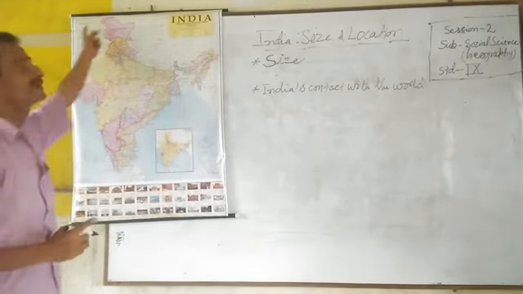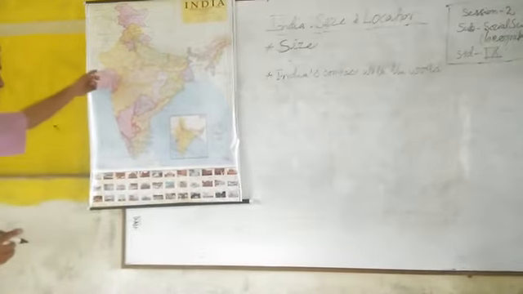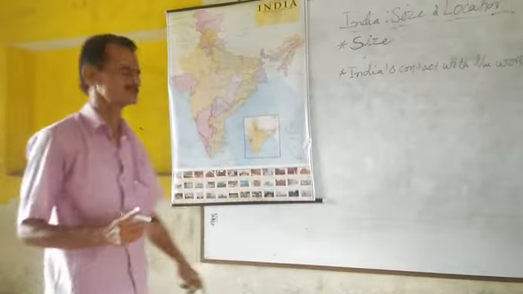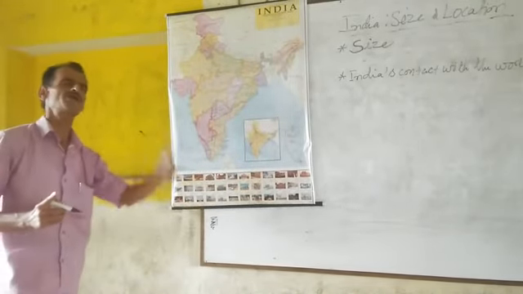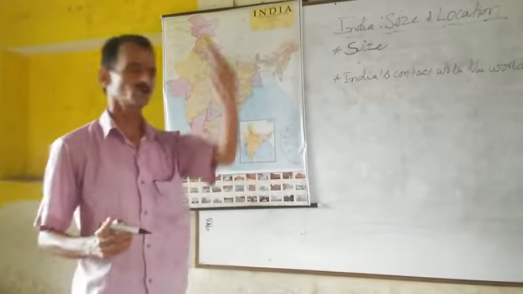Total land boundary of India touches the neighboring countries. And the seaside boundary of India, taking the Andaman Nicobar Islands and Lakshadweep, the total coastal boundary of India is about 7,517 kilometers.